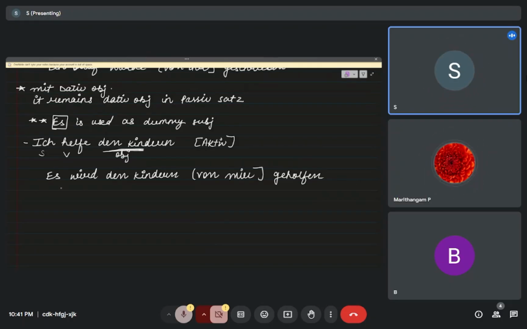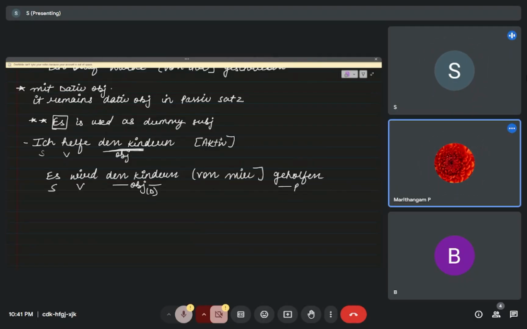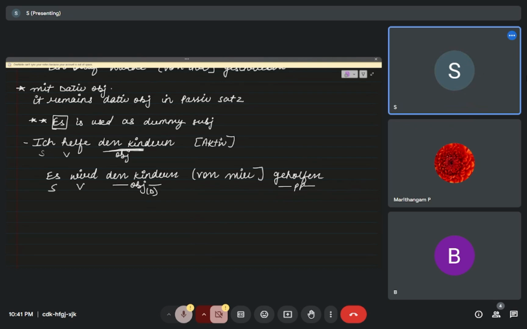This is the subject, this is the verb, and this is the dative object. Okay, got it?